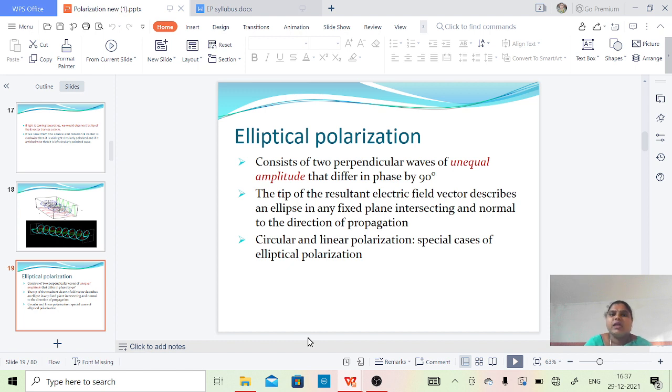Next, elliptical polarization consists of two perpendicular waves of unequal amplitude that differ in phase by 90 degrees. So the tip of the resultant electric field vector describes an ellipse, because of the unequal amplitudes, with a phase difference of 90 degrees, in any fixed plane intersecting and normal to the direction of propagation. Circular and linear polarization are special cases of elliptical polarization.